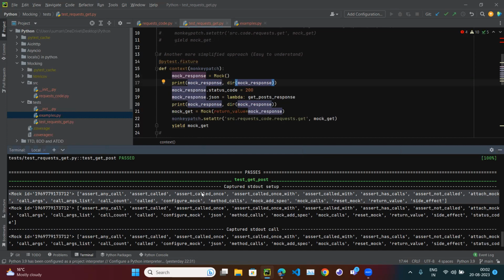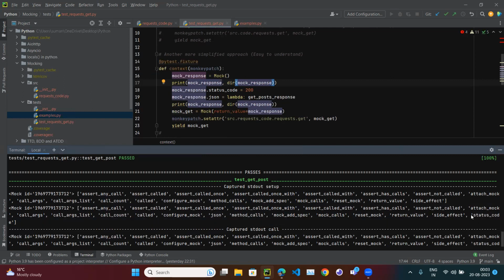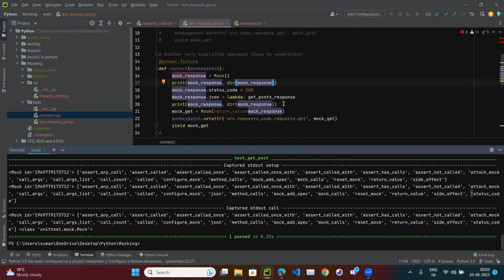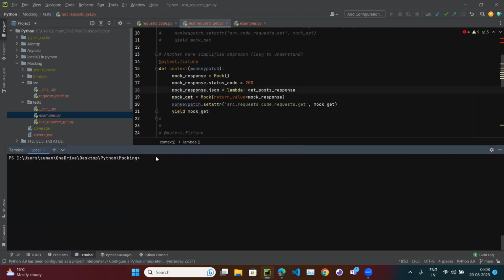Because whoever wrote that class should have defined some attributes. But what attributes do we need? We need JSON, we need status code, or maybe if you are using something else in your code, then definitely you need those as well. But currently we are using status code and JSON. So we define status code and the JSON as well. So now we define them on the object, so we have JSON and the status code as attributes. All right. So let me remove this print statement. Now our work is done.